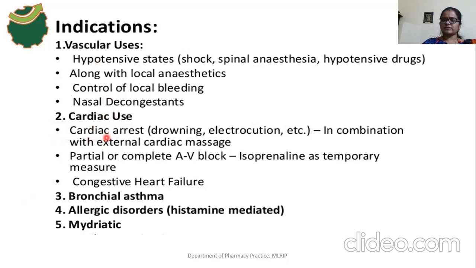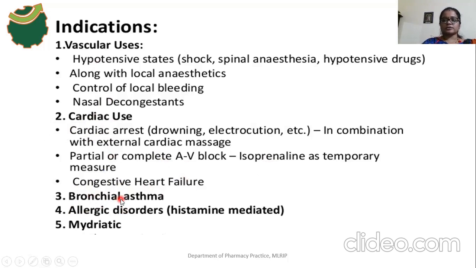It is used for the treatment of cardiac arrest. Okay, and it is used to treat atrioventricular block, especially isoprenaline as a temporary measure, and it is the drug used for the treatment of congestive heart failure. Okay, and bronchial asthma also. Why is it used in bronchial asthma?